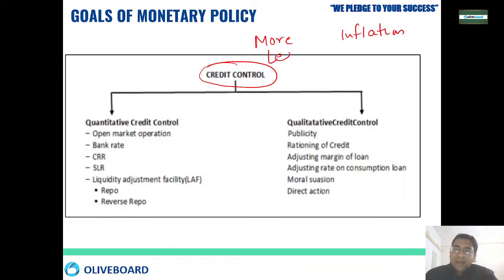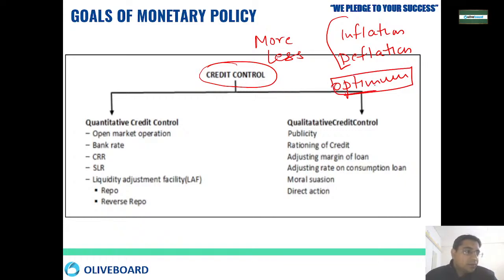If less money, then deflation. So we need optimum money based on our economy. Okay, based on the economy we should have optimum money. So there are various types of tools which are utilized by RBI in order to control the money, and sometimes RBI utilizes some important measures to punish the banks if they are not following their guidelines and rules.